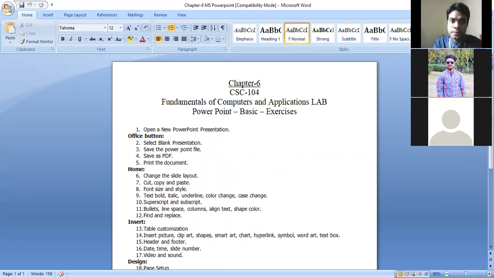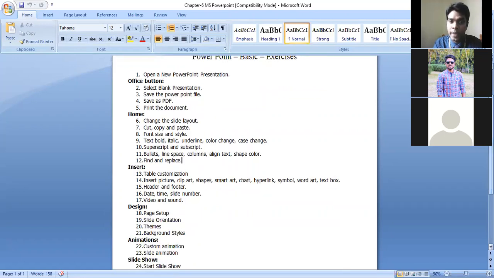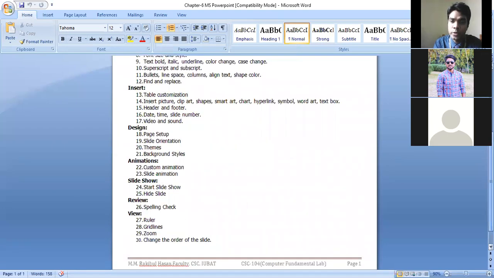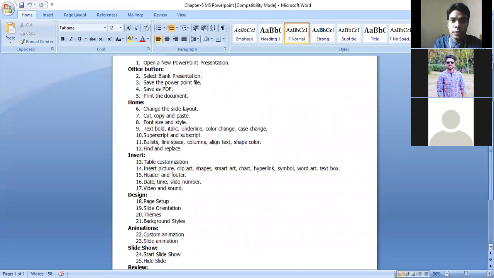So here, these operations you have to practice at your home. Whatever question I'm going to give you, you will get the question from these operations. Okay, so tab by tab I separated the operations. So in total 30 operations. These are the very basic operations. So you have to practice for your examination.